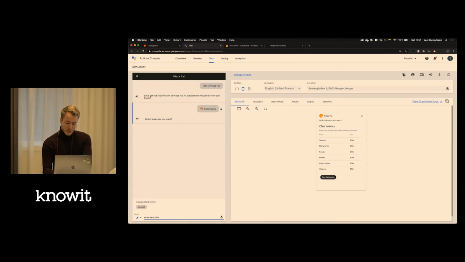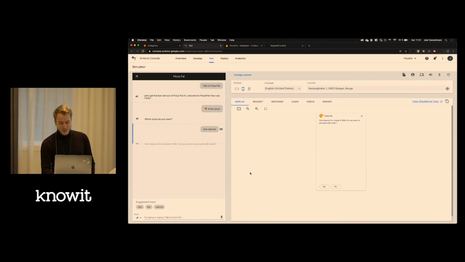We want to order 1 Vesuvio. 1 Vesuvio for a total of 80 KR. Do you want to proceed with the order? And the menu you saw before is fetched from a database hosted on Firebase.